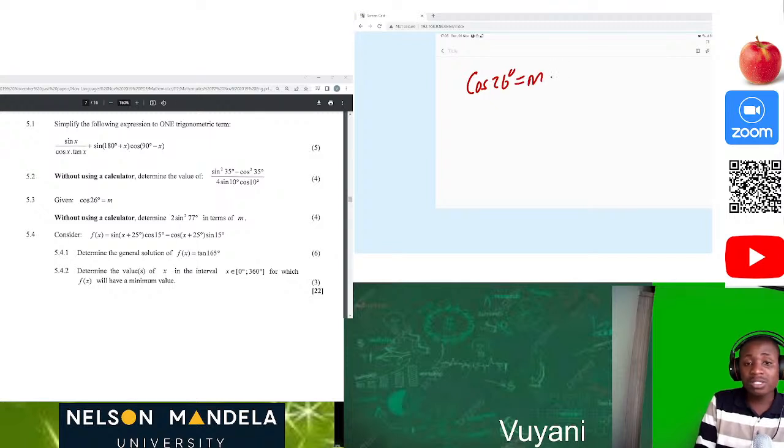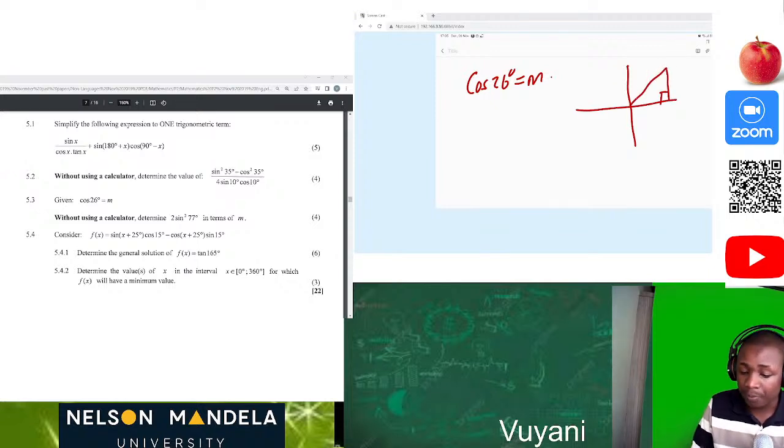We know that cos is adjacent over hypotenuse. So I advise that the first thing you do is to draw your right angle triangle. So cos 26 degrees is adjacent over 1, because definitely this is over 1. Now 90 degrees minus 26 degrees, that will be 64. So this angle inside is going to be 64.